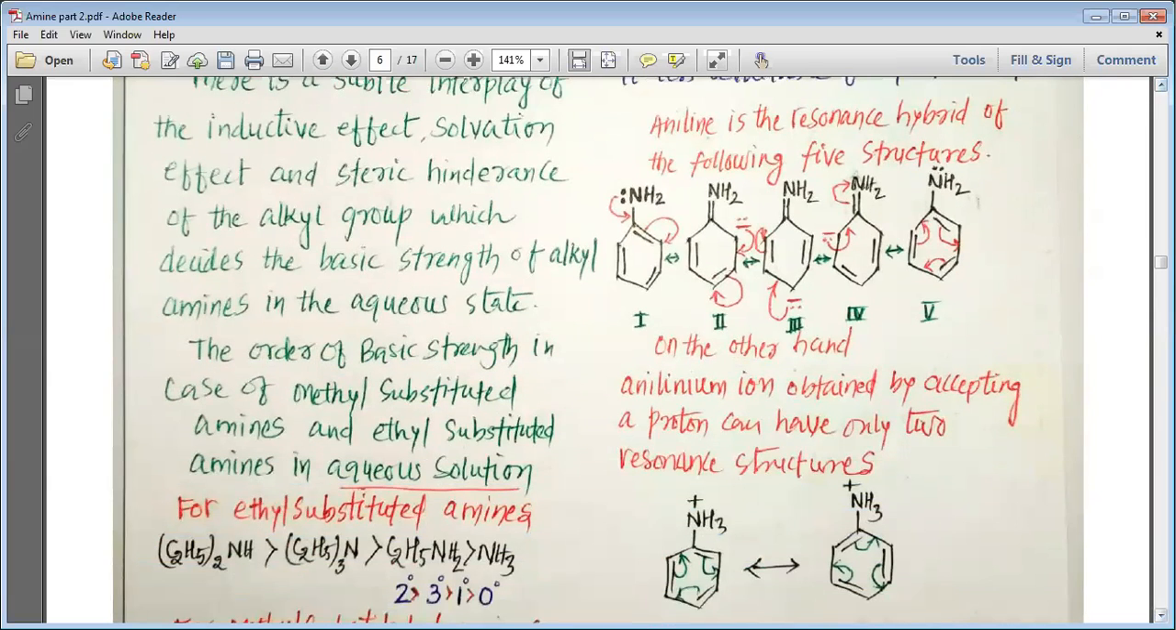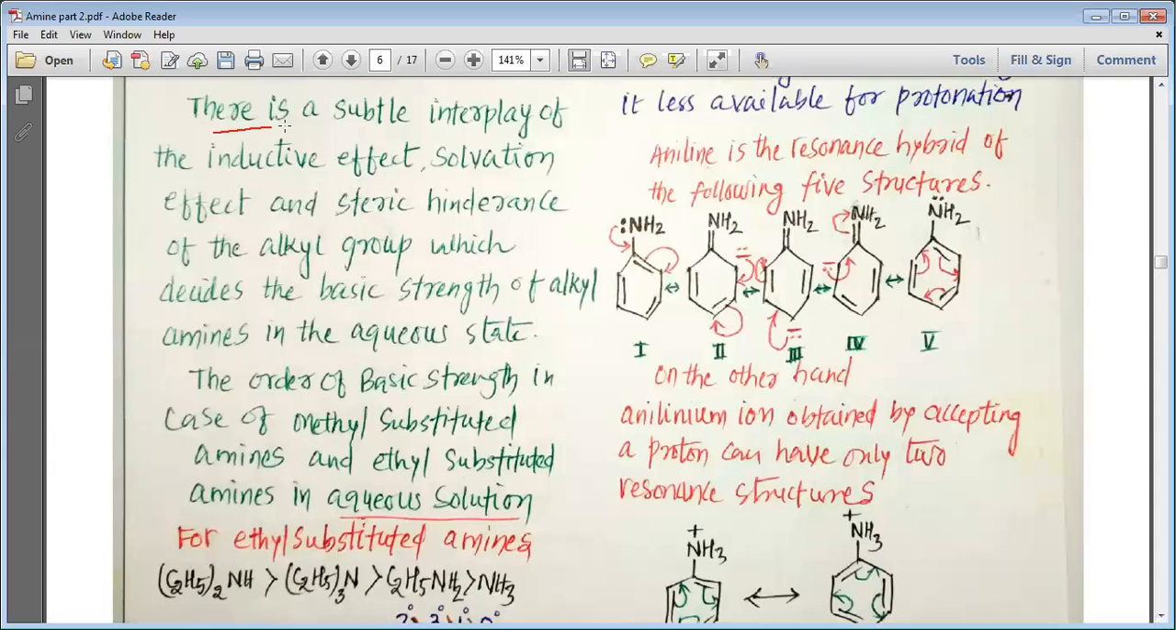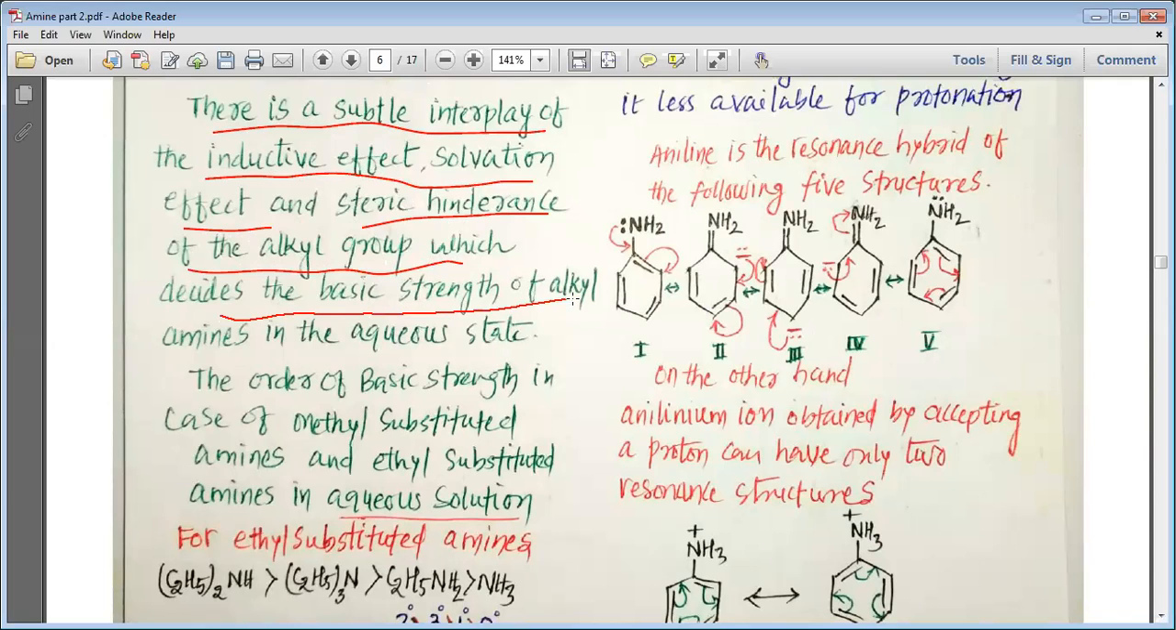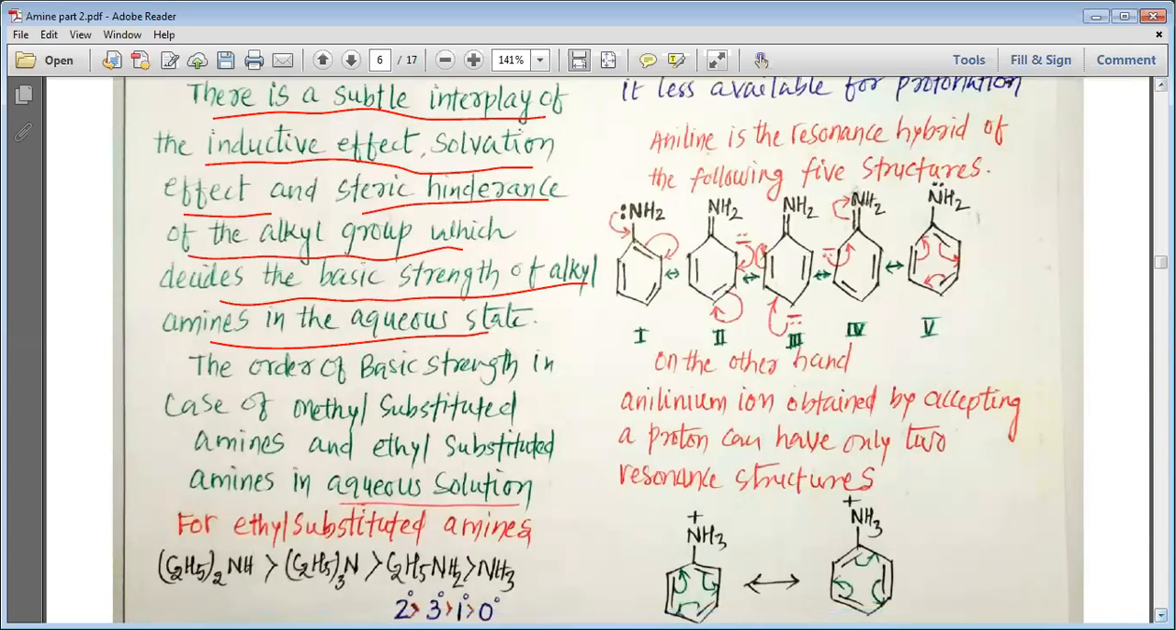There is a subtle interplay of inductive effect, solvation effect, and steric hindrance. All these three come into play, and they interfere with each other's effect, and they give one final effect of the alkyl. So we have three effects: inductive effect, solvation effect, and steric hindrance of the alkyl group, which decide the basic strength of the alkyl amine in the aqueous state.